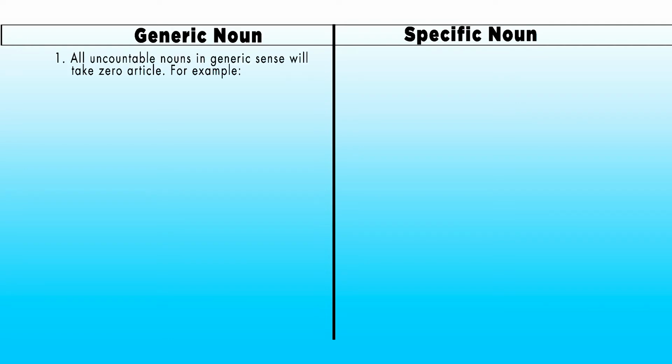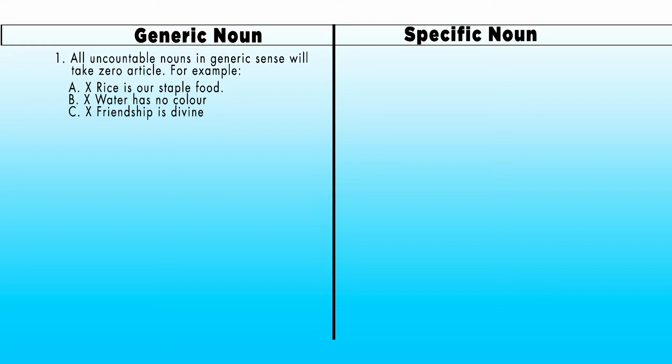Idea number one, all uncountable nouns in generic sense will take zero article. For example, A, rice is our staple food. Here, rice is uncountable noun, therefore, rice will take a zero article.